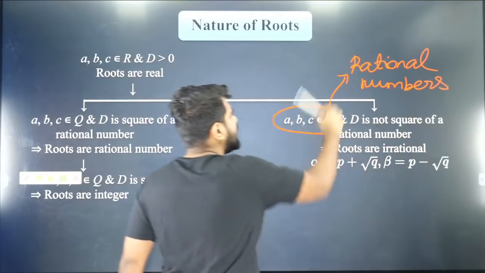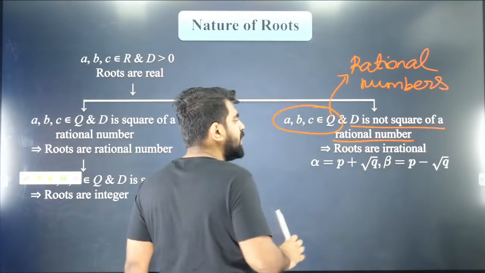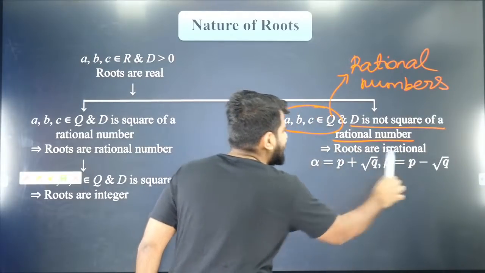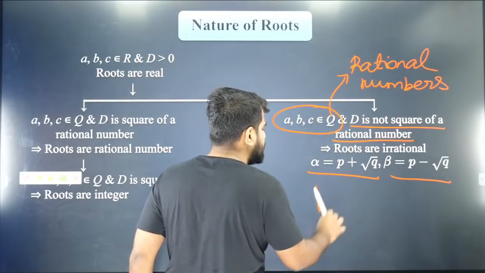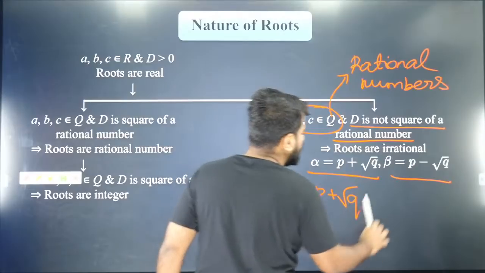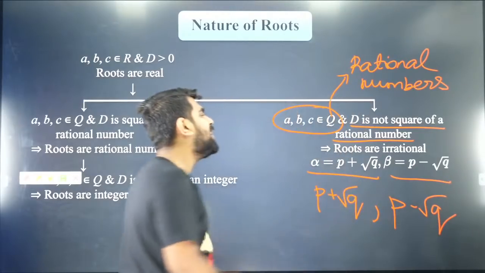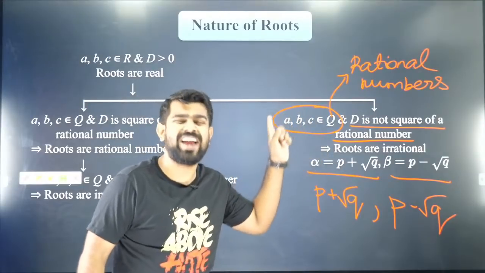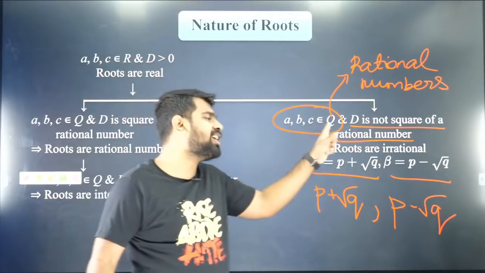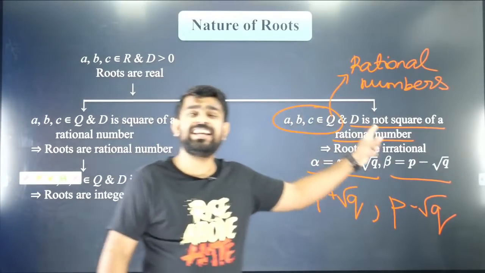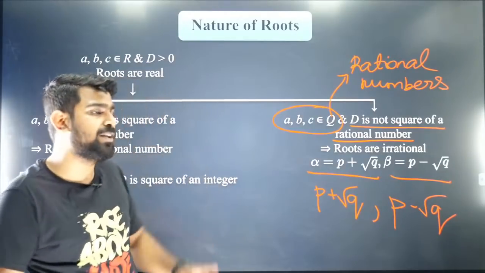If D is not the square of a rational number, then the roots are irrational and they occur in pairs. So if one root is p plus root q, the other root will be p minus root q. This will happen when the coefficients of x square, x and the constant term are all rational numbers and D is not a perfect square.